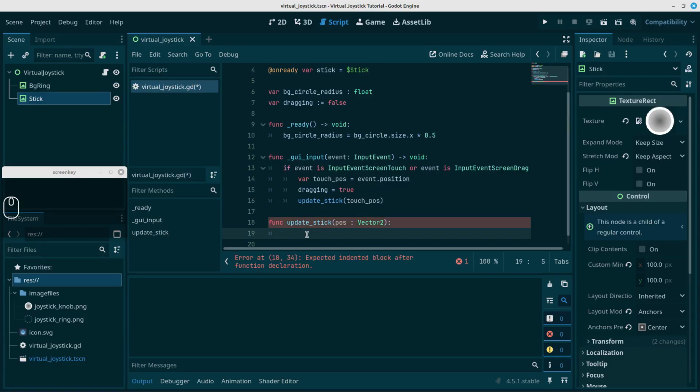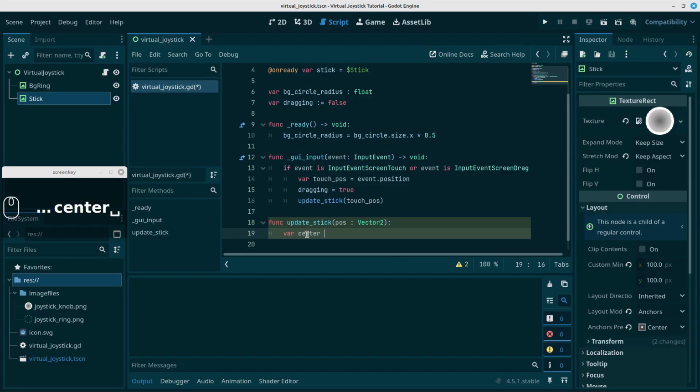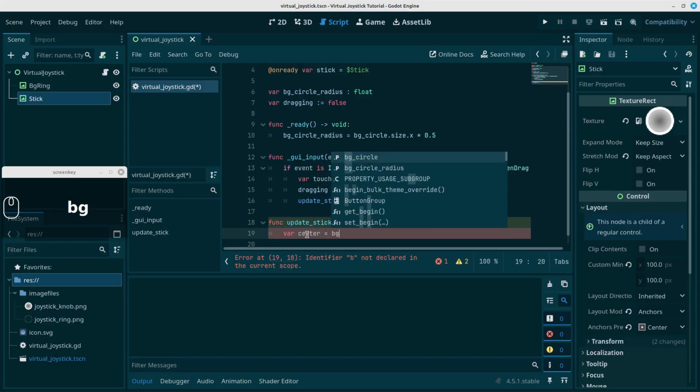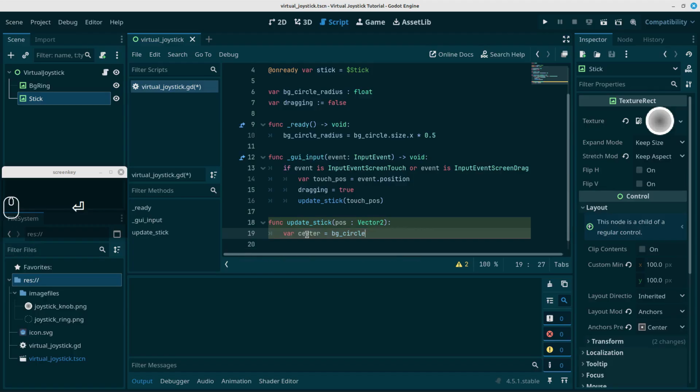First of all, we want to find the center of our circle. So let's create a variable called center. And we want to get the position of our circle, because we can move the circle anywhere within the screen as we like.